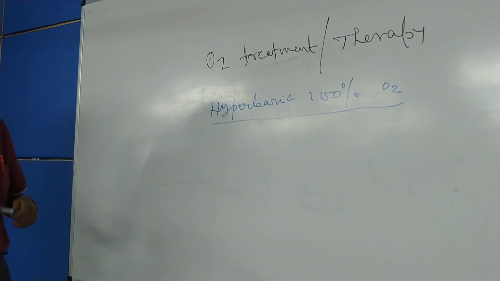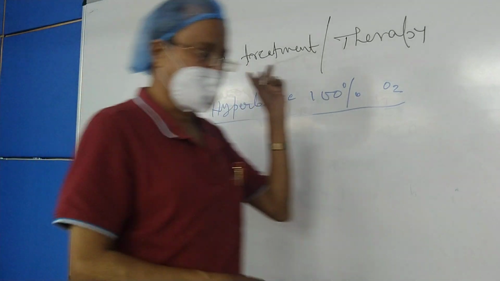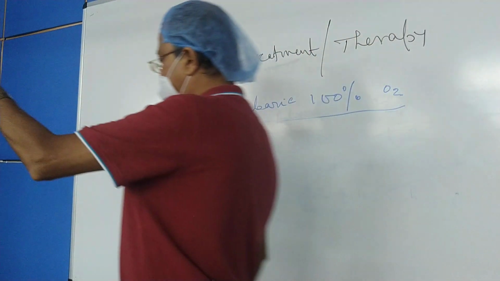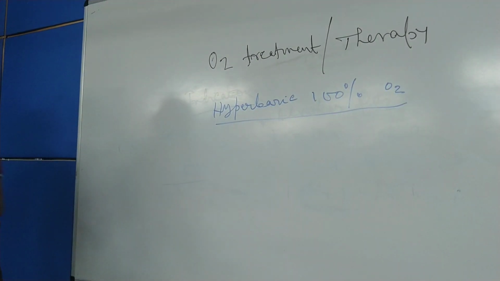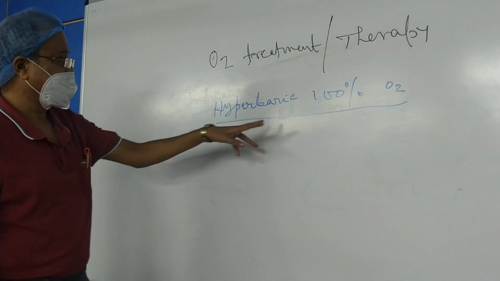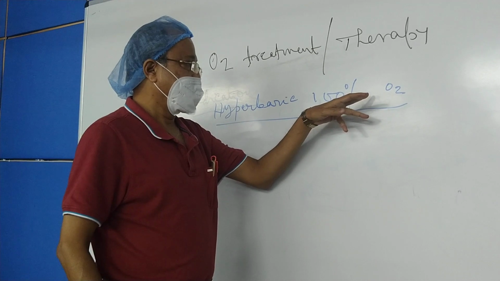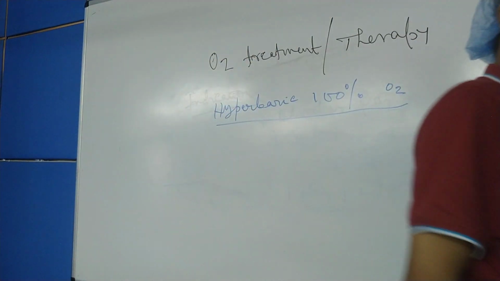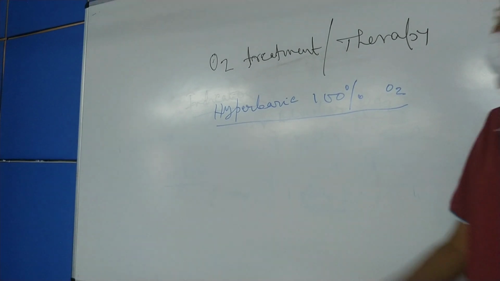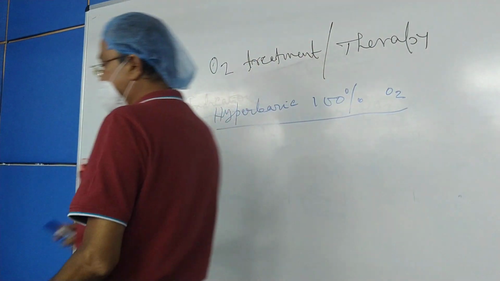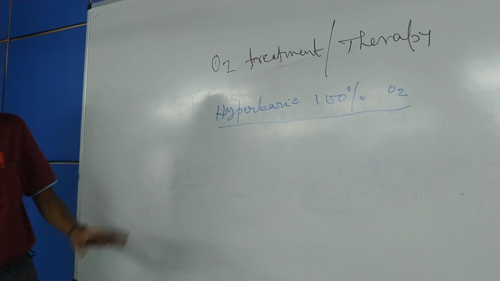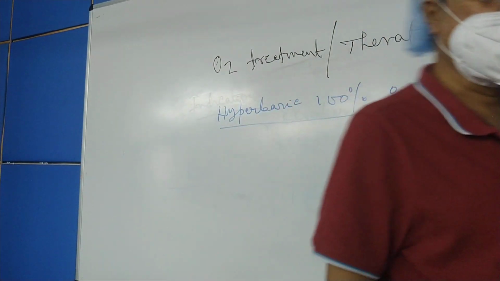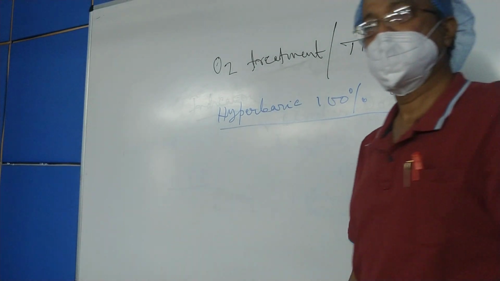So try to appreciate the difference with the previous one. There a mixture was dominating the scene quantitatively, but here the oxygen is the only gas which is being given, 100% oxygen, no other gas mixture is there. And hyperbaric means the pressure of that oxygen is high, more than the atmospheric pressure.